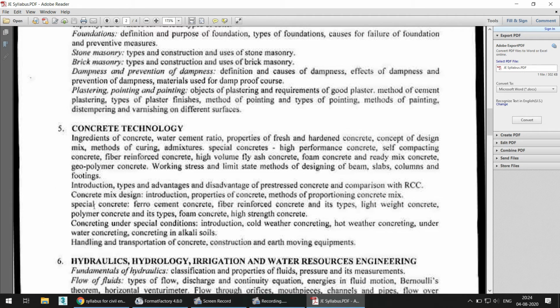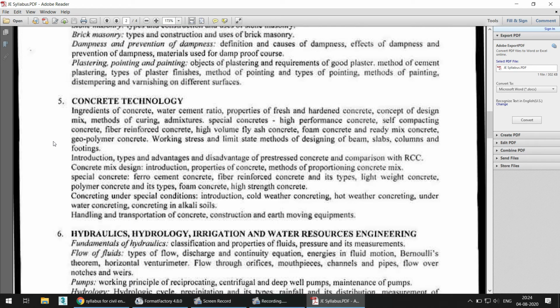Then they have mentioned the whole concrete technology. As compared to your assistant engineering syllabus, where you have a compact syllabus, meaning concrete technology, RCC, steel, and pre-stressed concrete are all mixed up in only one chapter, here a detailed individual chapter is given for the diploma engineering syllabus. In concrete technology you will learn ingredients of concrete, high performance concrete, types of concrete, admixtures, concrete mix design, concreting under special conditions such as cold weather concreting, hot weather concreting, concreting in alkali soils, handling and transportation. This is very basic concrete technology you will find in any textbook.